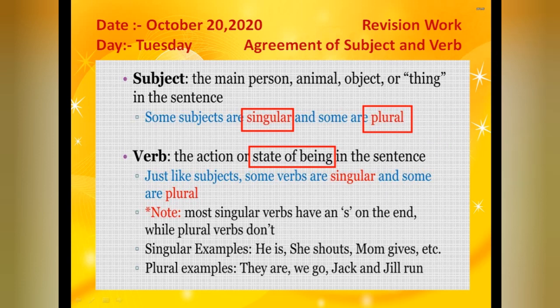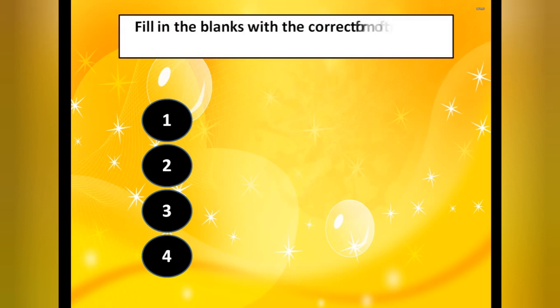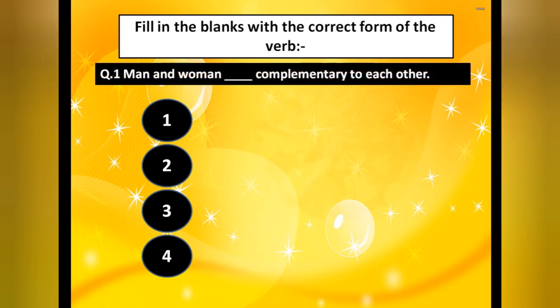Now let's go to the exercise, and same as today also. Take a pen and paper, try to solve it yourself, and then tally the answers whatever we are discussing over here. Okay. Now fill in the blank with the correct form of the verb. In this I have simply mentioned that you have to put the correct form of the verb only, but in the exam I can even give you questions like identify the errors. See, we will do exercises on that too.